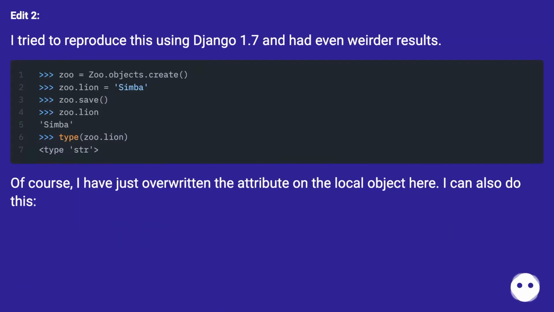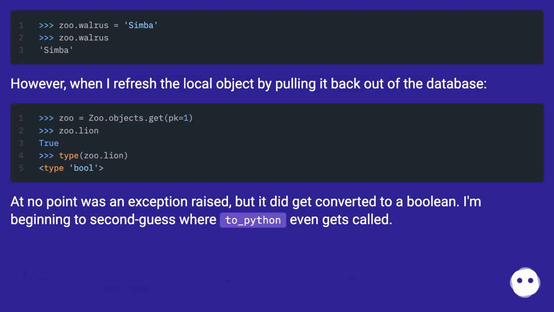Edit 2: I tried to reproduce this using Django 1.7 and had even weirder results. Of course, I have just overwritten the attribute on the local object here. I can also do this. However, when I refresh the local object by pulling it back out of the database, at no point was an exception raised, but it did get converted to a Boolean. I'm beginning to second guess where to_python even gets called.